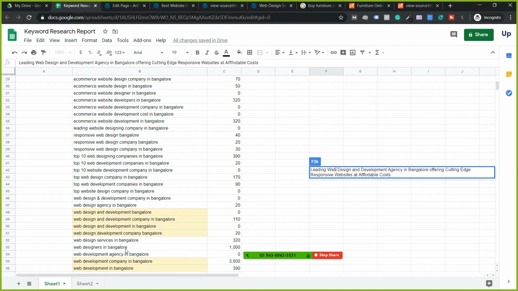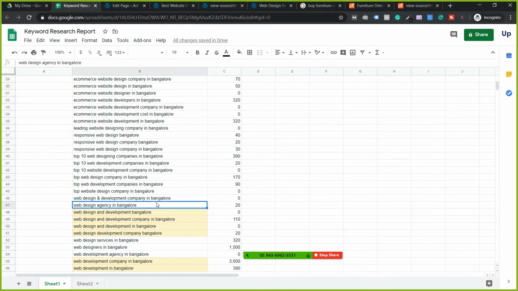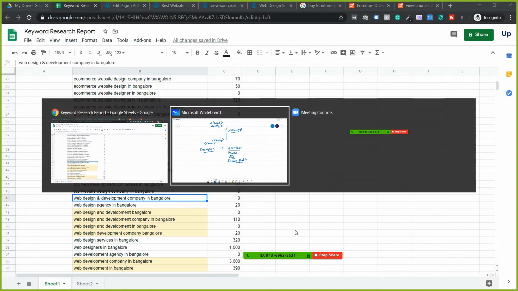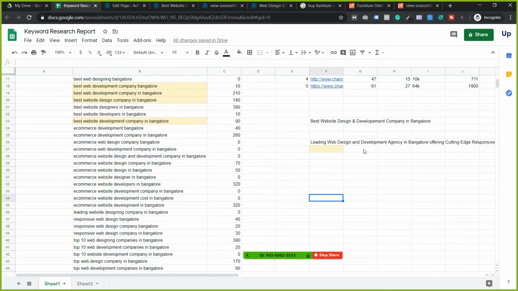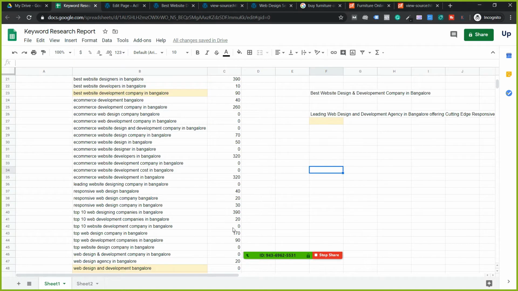If you see here, there were some agency terms. Web design agency in Bangalore. This keyword is optimized. Web design and development company. Now let me just check. I don't think I have used company, but you got the point. So guys, it takes time. I know you have not used other keywords also. Don't worry. Go as per priority. Go after high volume keywords. Top 10 would be a good one.